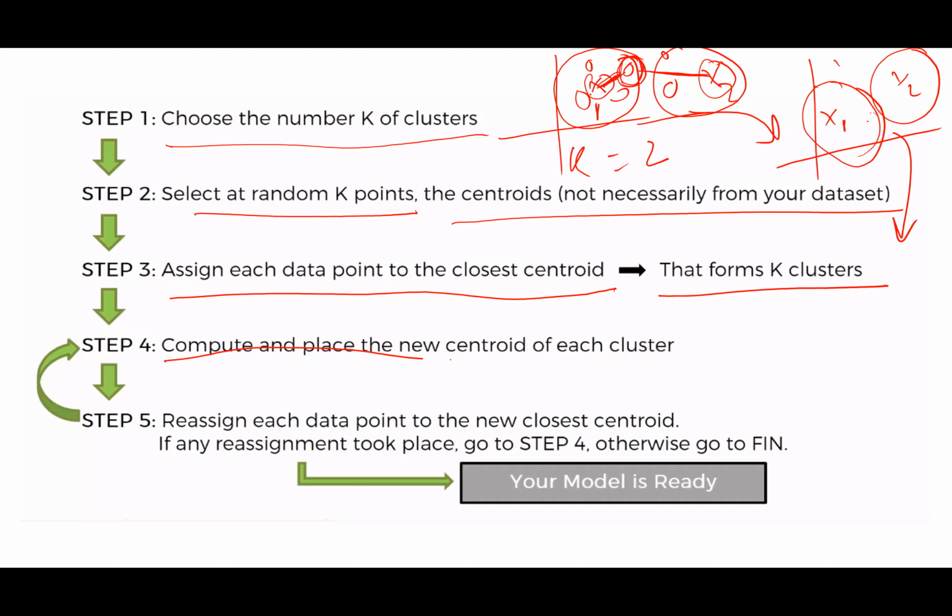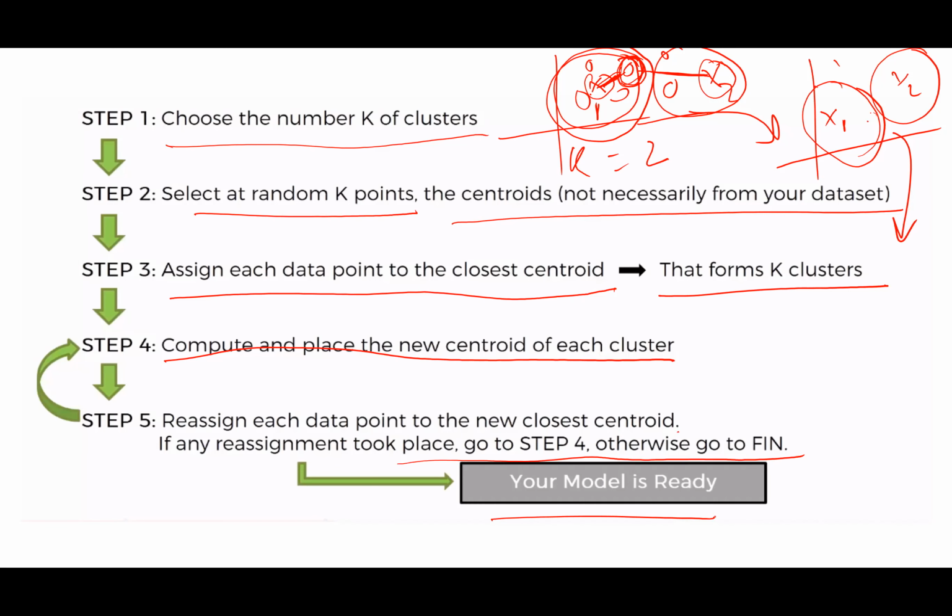Then compute and place the new centroid of each cluster. Once assignment is done, because previously it was not assigned to any cluster and now it is assigned to this cluster, I will find the cluster centroid. Then reassign each data point to the new closest centroid. If any reassignment took place, go to step 4, otherwise go to finish.